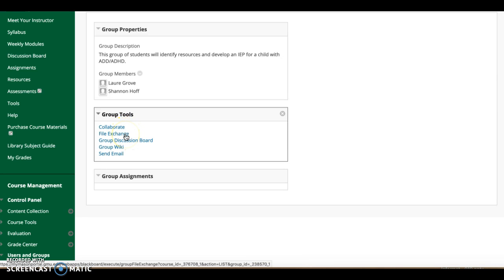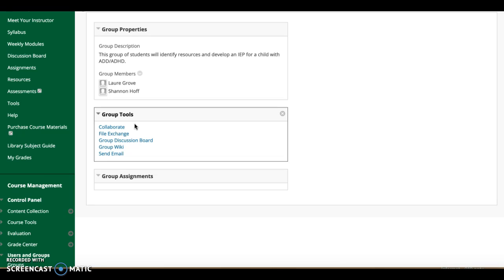You can exchange files, you can have a discussion board, you can use Collaborate, not my favorite, but you can use it if you want to. This is a place where you can meet. I wanted to make sure it was set up on Blackboard, so if you want to use it, you can.